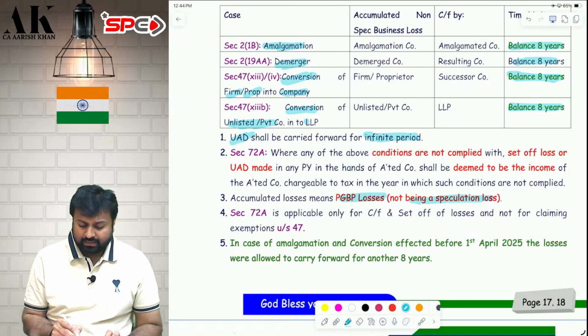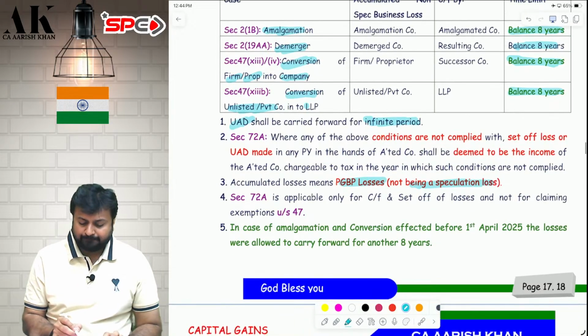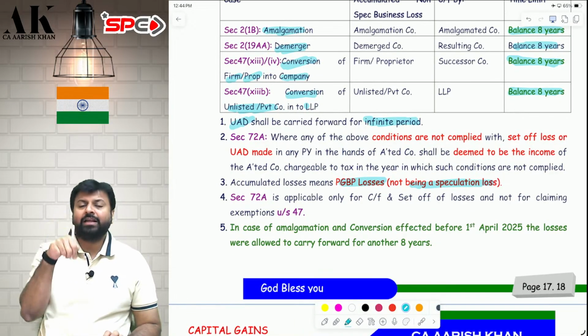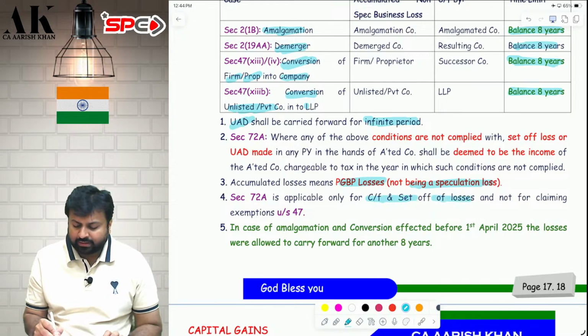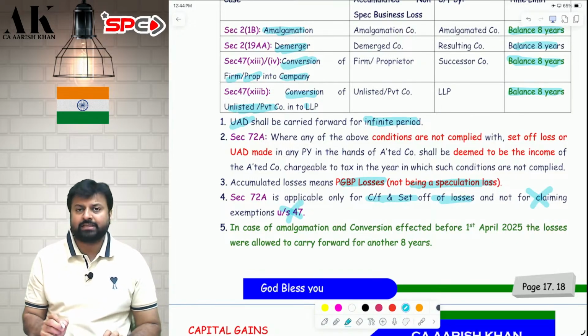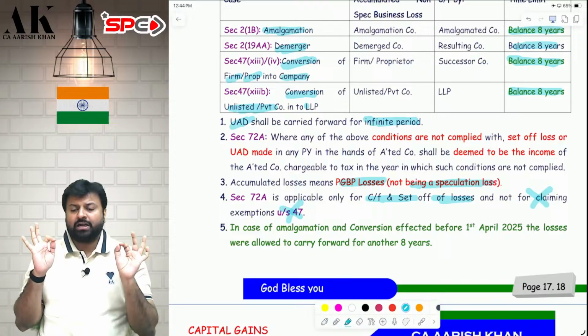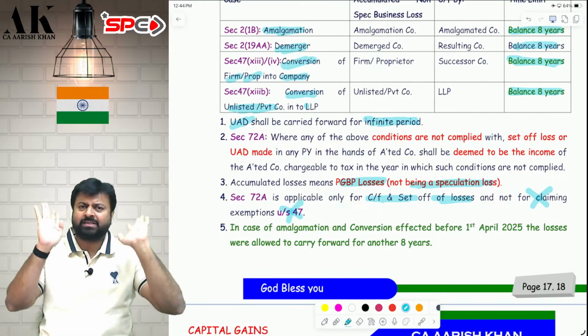Okay. Again, I am saying, these conditions which we have done, 72A, these are only for carry forward and set off of losses, and these have nothing to do with exemption under section 47. For exemption under section 47, you have to just fulfill the basic conditions. That's it.